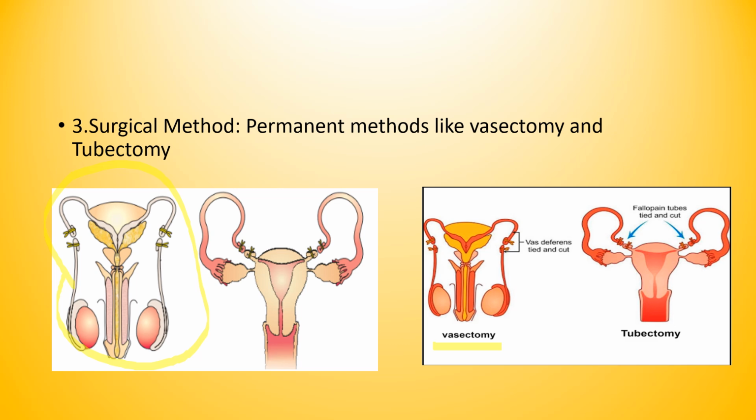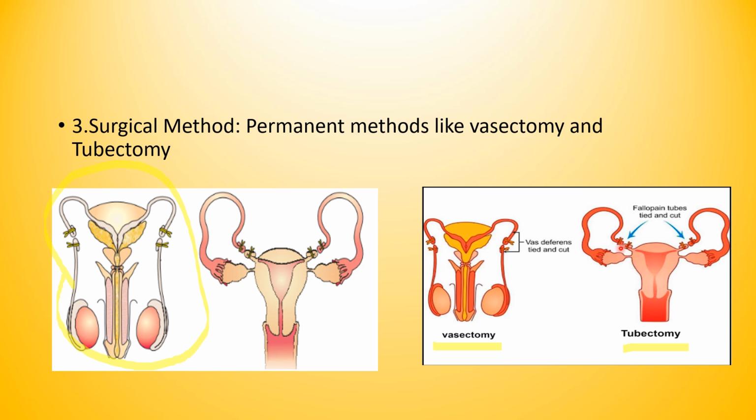Which is followed by another method called tubectomy. You can see here, children, this is called tubectomy. So another method is called tubectomy. The first one is vasectomy. So what is this tubectomy then? They usually do this procedure in females. What they will do: the fallopian tubes, I told you where exactly the fallopian tubes are present. So here, in the fallopian tube, the fallopian tubes are cut and they will tie it. So it prevents the egg from reaching the uterus.